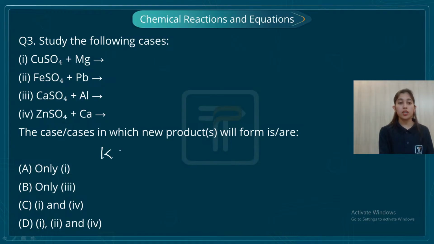So first in the reactivity series is potassium, then sodium, then calcium, then magnesium, right?